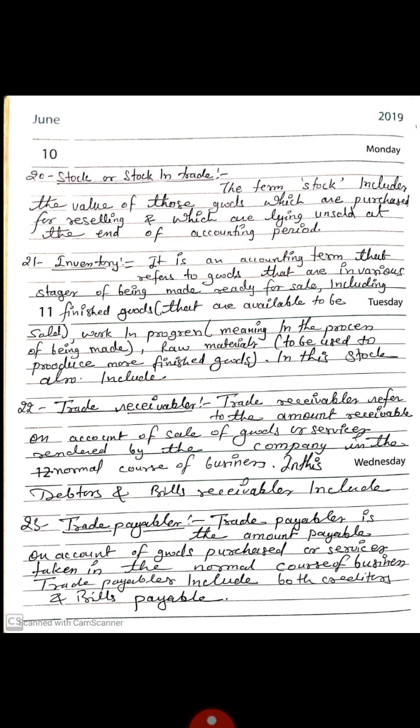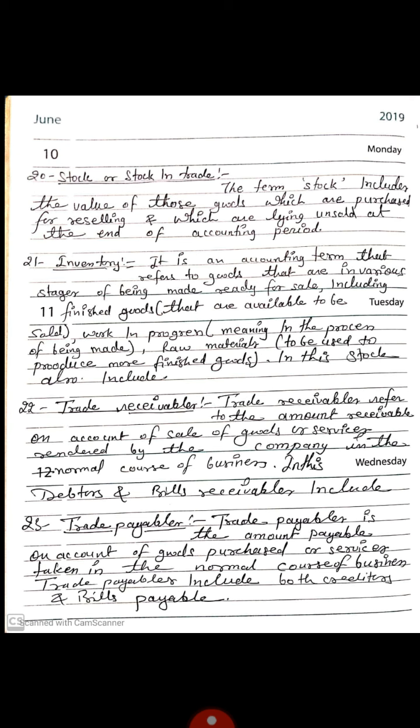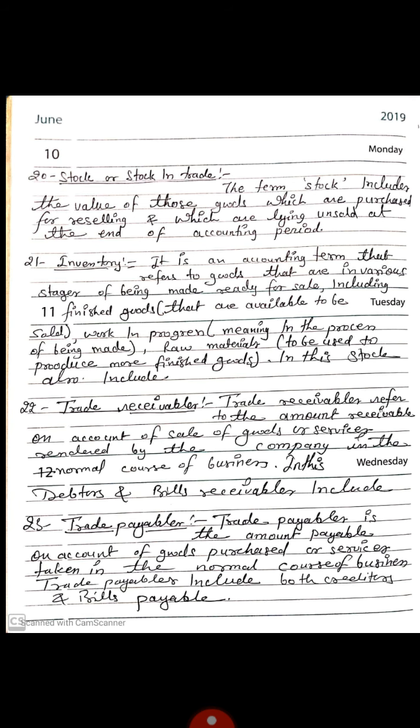Now come to the trade receivable. Trade receivable refers to the amount receivable on account of sale of goods or services rendered by the company in the normal course of business. In this, debtors and bills receivable are included. The term debtor represents those persons or firms to whom goods have been sold or services rendered on credit and payment has not been received from them.